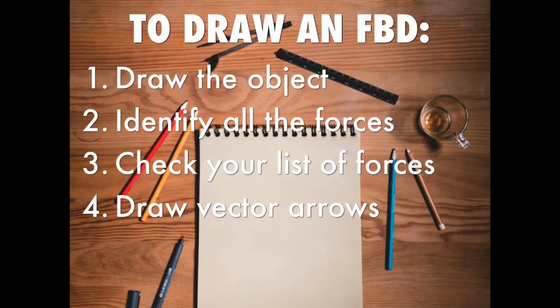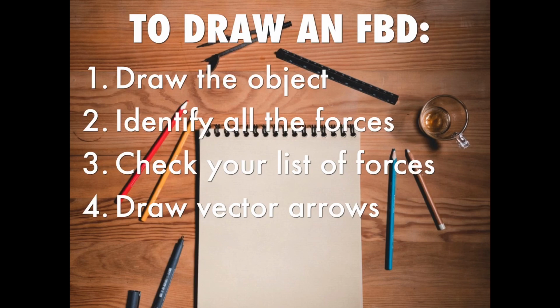To draw an FBD, number 1: draw the object in a simplified way. You don't have to be Michelangelo to solve a physics problem. Almost any object can be represented as a box or a circle or even a dot. Number 2: identify all the forces that are exerted on the object. Take care not to omit any forces that are exerted on the object. Consider that everything touching the object may exert one or more contact forces. Then identify long-range forces. For now, just gravity, unless electric or magnetic forces are specified in the problem.